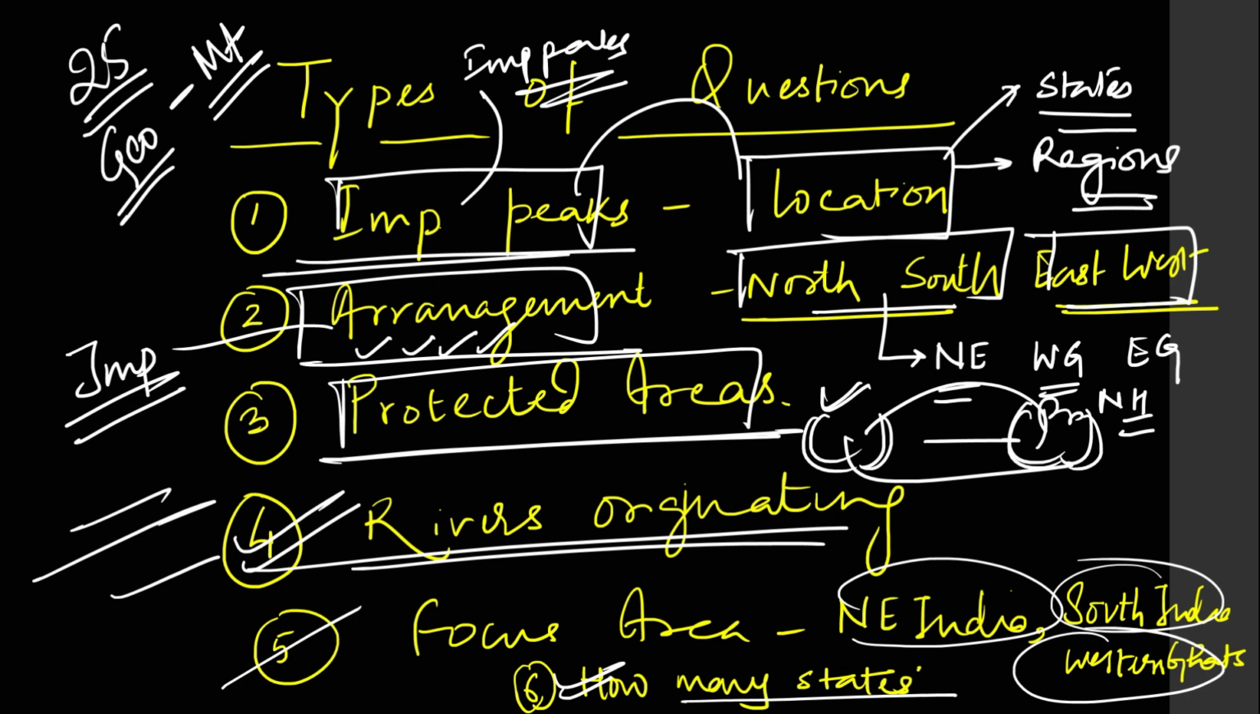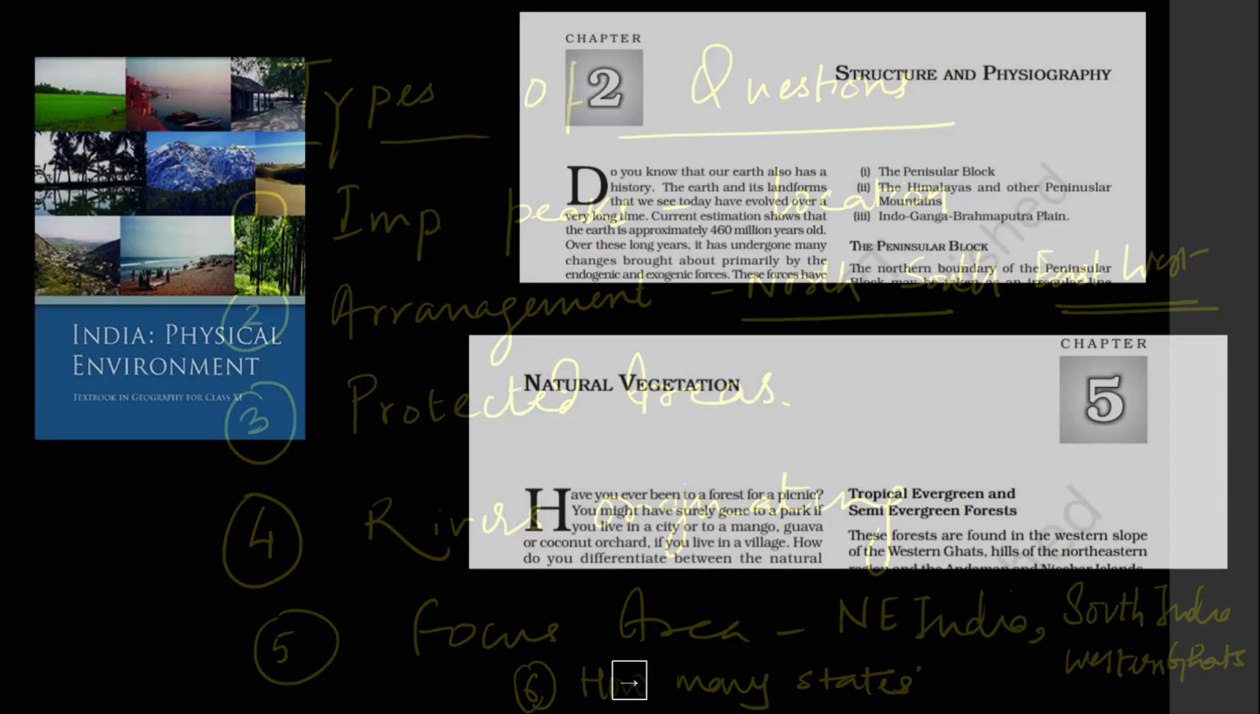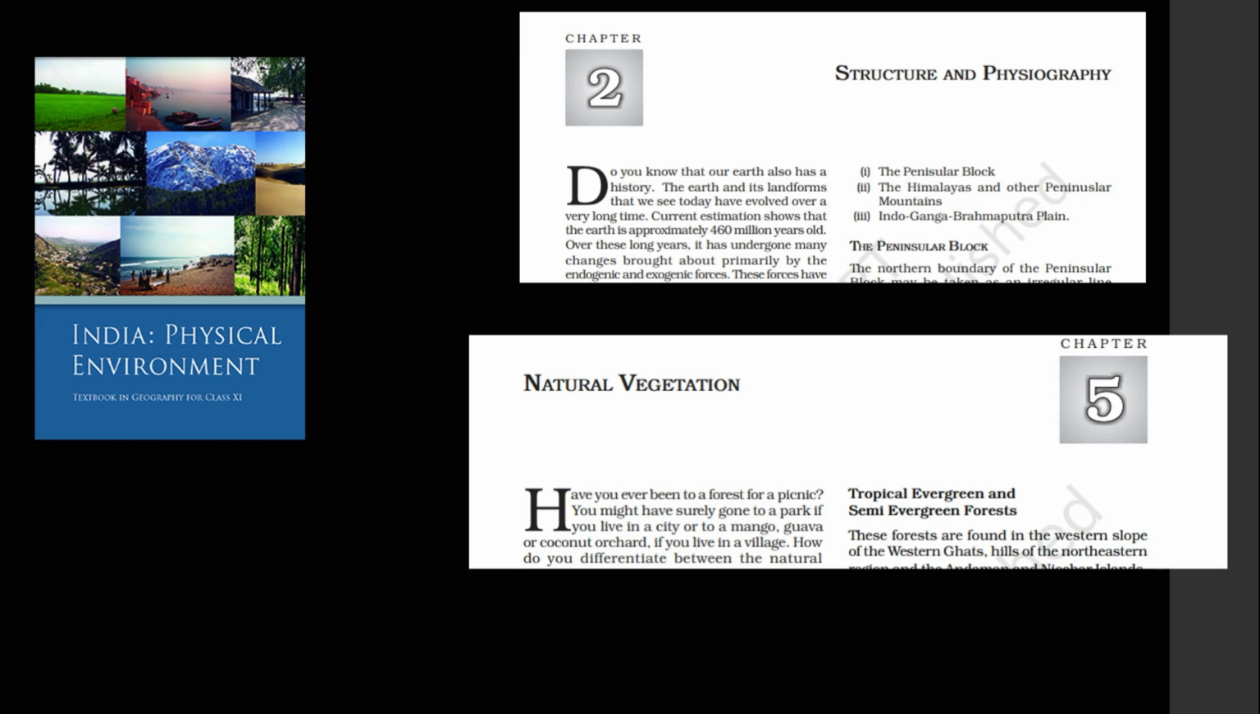Now we are going to pick every type of question, and I'm going to show you the important topics and the important sources from which you need to prepare. First, I'll give you the exact source from where you can solve 99% of the questions coming from this theme. That source is Indian Physical Geography, the class 11th book, and the 2 chapters from where questions get framed are chapter 2, Structure and Physiography, and chapter 5, Natural Vegetation.